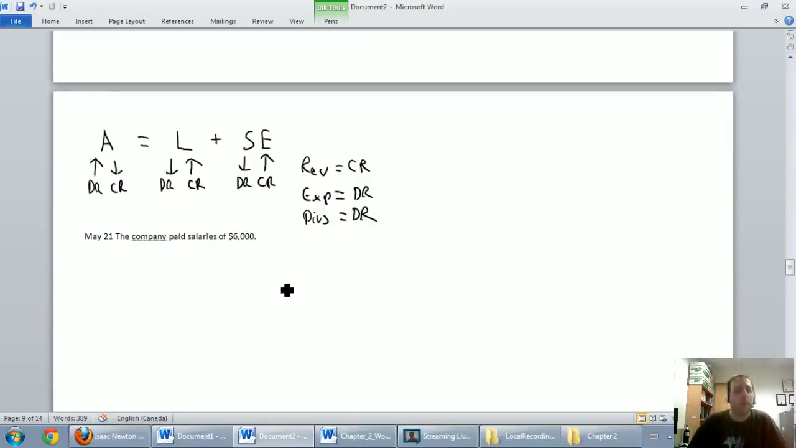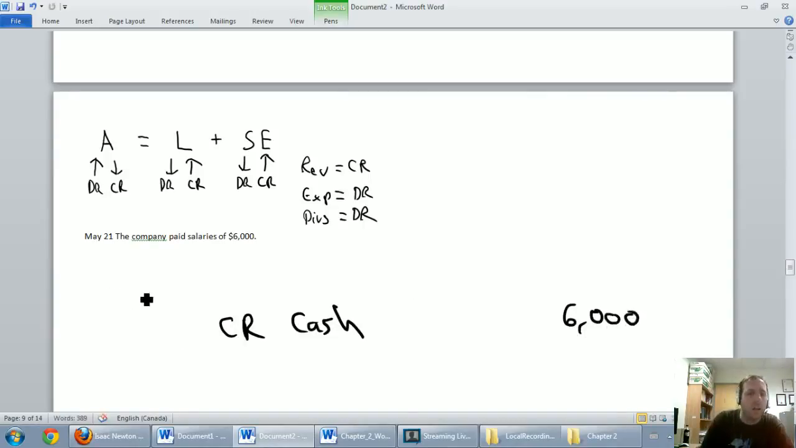May 21st, the company paid salaries of $6,000. Is cash involved here? Yes. Always ask yourself that question because it makes the journal entry easy. Is cash involved? Yes. Is cash going up? No, cash is going down. Cash is an asset. We got an asset going down. Let's credit cash. Again, I'll leave room for the debit. Credit cash, $6,000. Our debit here is, well, what do you think salaries are to a company?